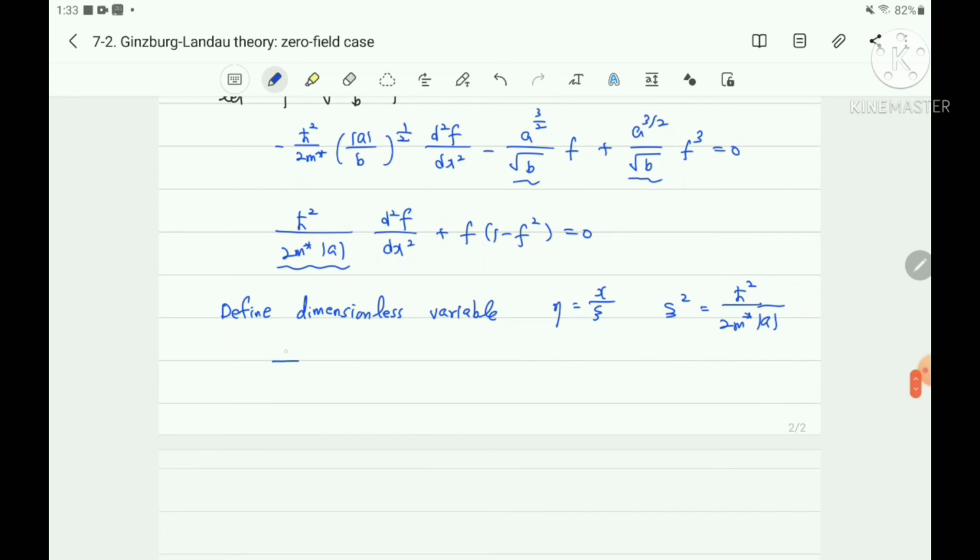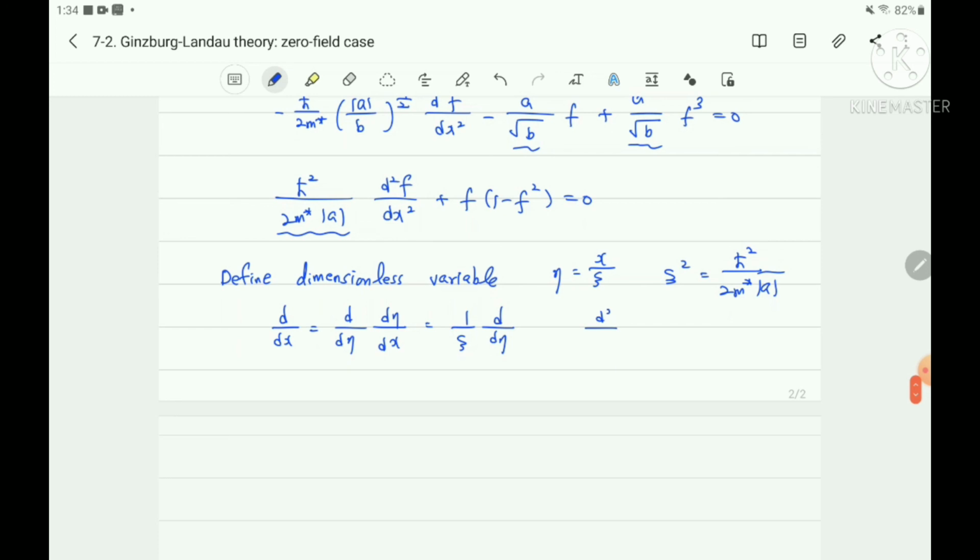Then we can calculate d/dx: d eta/dx is 1 over chi, d eta.